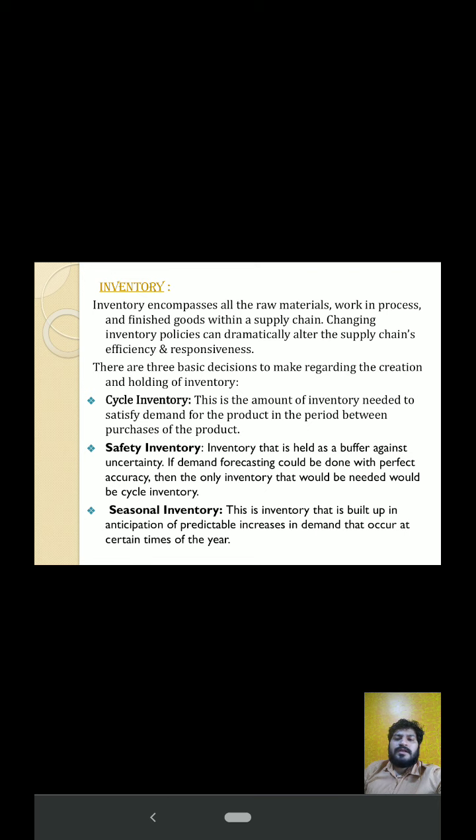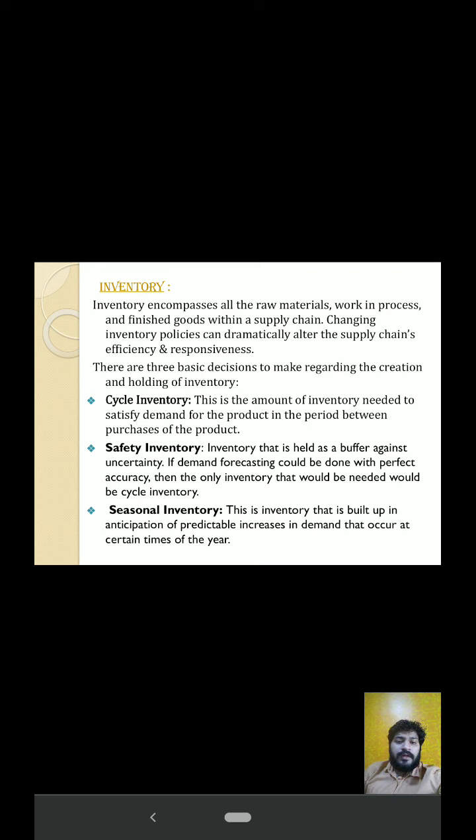Okay. So what exactly is cycle inventory? Cycle inventory is the amount of inventory needed to satisfy demand for the product in the period between purchasing of the product. Second is safety inventory, the inventory that is held as a buffer against uncertainty. If demand forecasting could be done with perfect accuracy, then the only inventory that would be needed would be cycle inventory. Okay, and third is seasonal inventory.